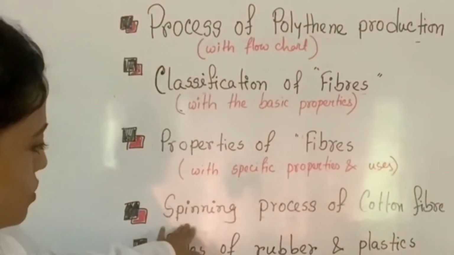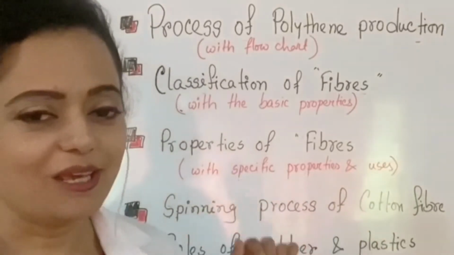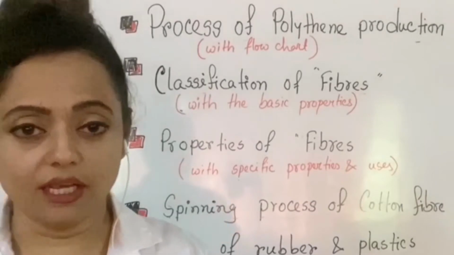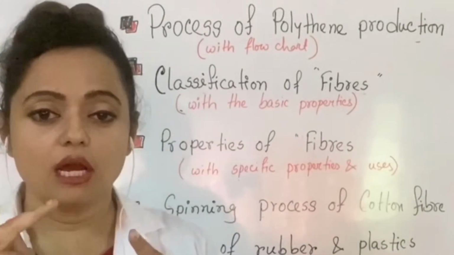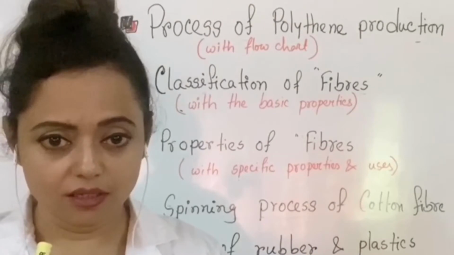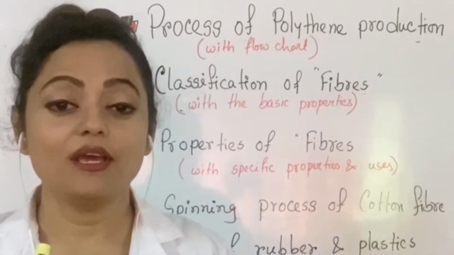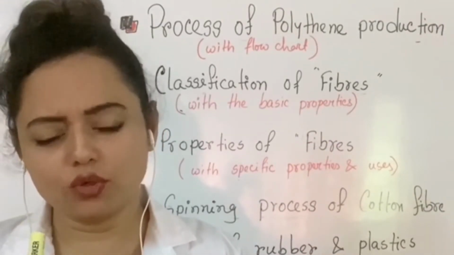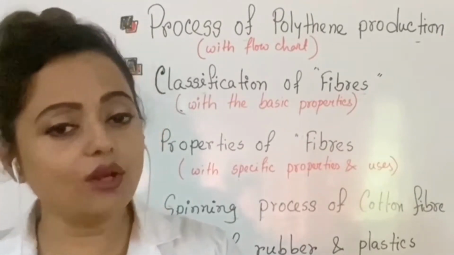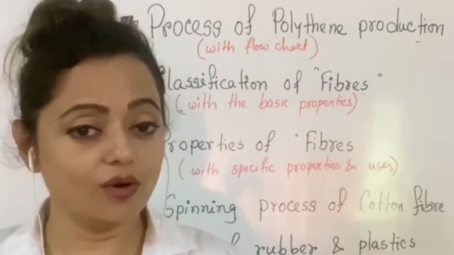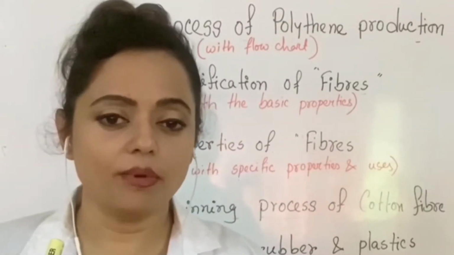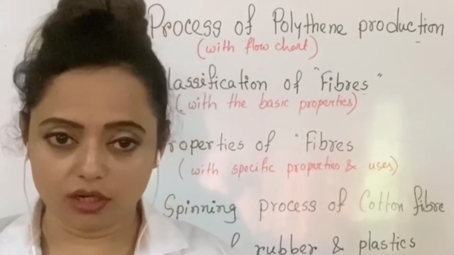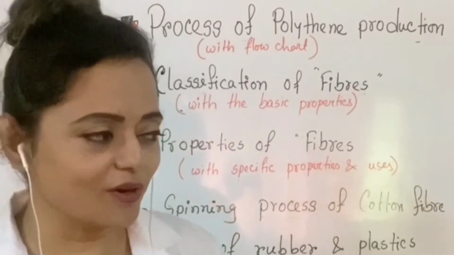Next, we'll get to know the spinning process of cotton fiber. The steps are: at first we need to collect the fibers, then we need to mix and blend, then we go for carding and combing, and finally when that is done we need to twist it by the twister. Clear? We'll get to know the details about that.